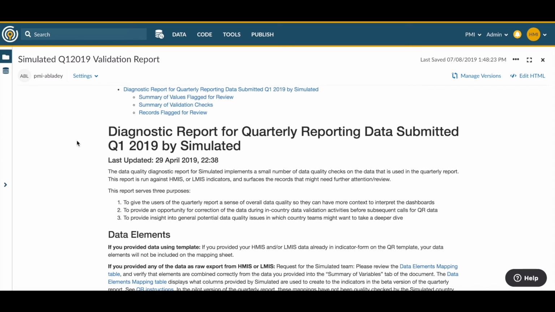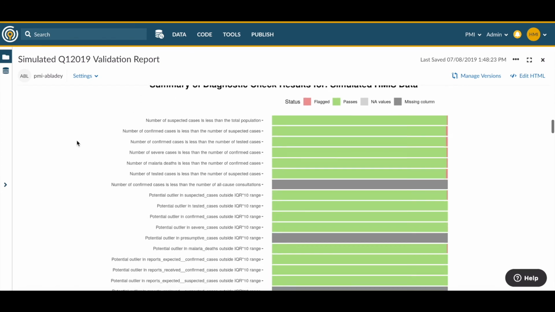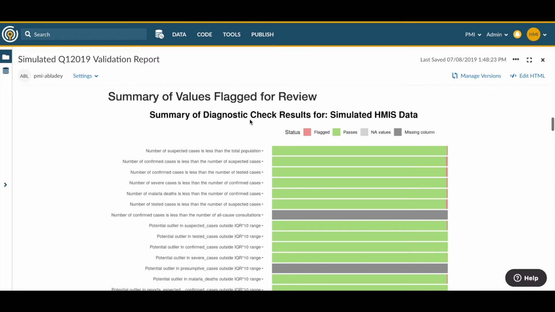The first step will be to examine a summary of diagnostic check results for HMIS data. We're going to begin our exploration at the top of the validation report page, at the first chart that we come to here, Summary of diagnostic check results for simulated HMIS data. We're looking for discrepancies marked in red in one of the bars. The green cells indicate the proportion of data that passed the check that's being implemented. Red cells indicate the proportion of data that was flagged for review.